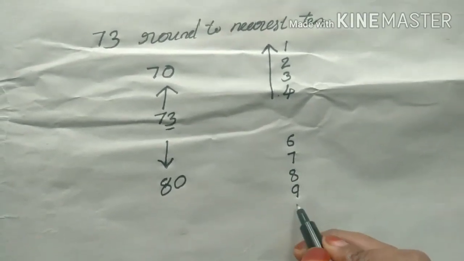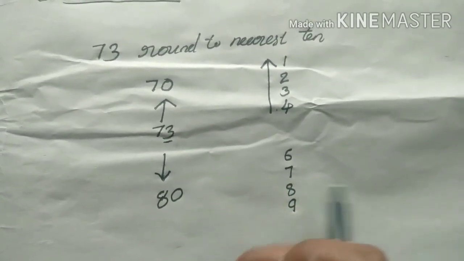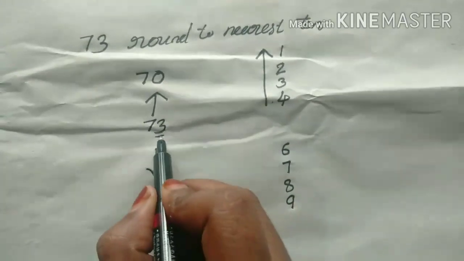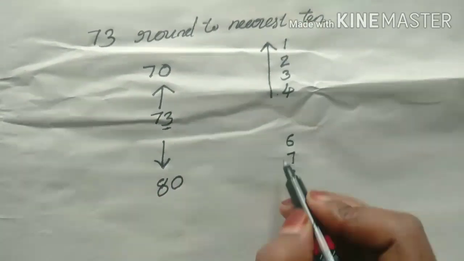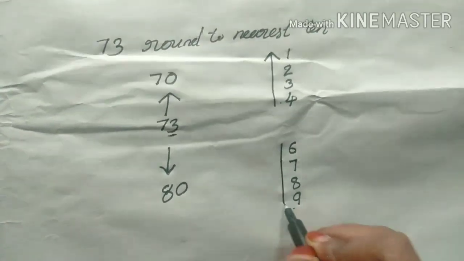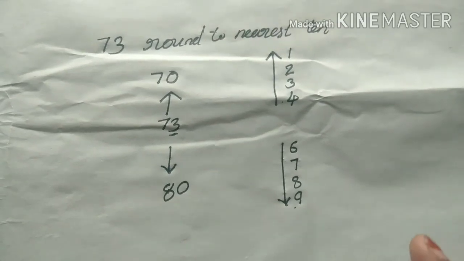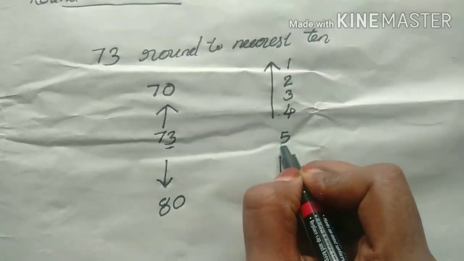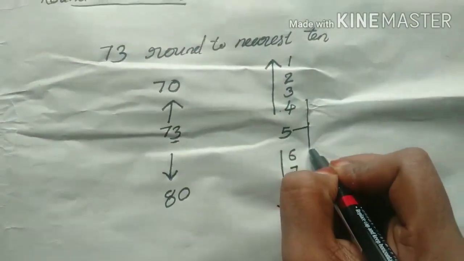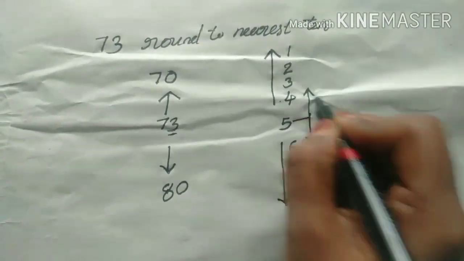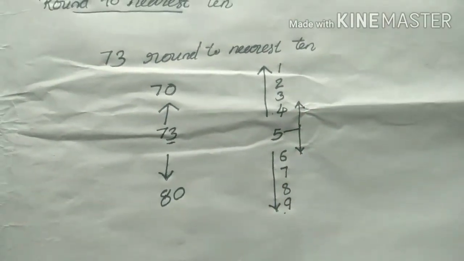Then 6, 7, 8, 9, we write with a down arrow. Then 5 is missing there. So 5 we can write up or down, no problem at all.